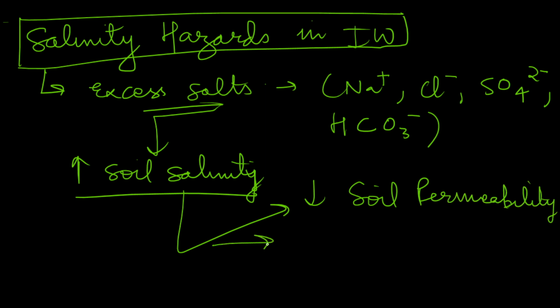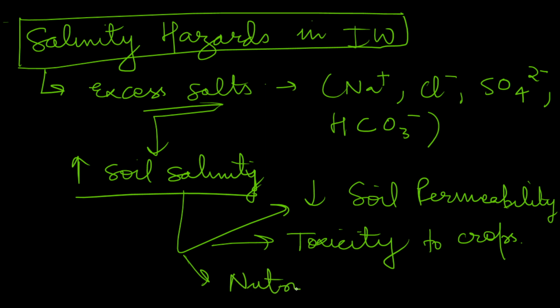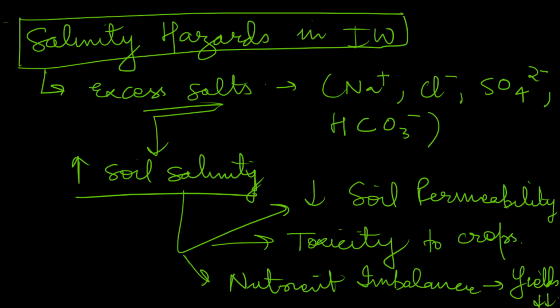It will act as toxic to crops, so toxicity to crops, and there would be nutrient imbalance and reduced yields. There will be nutrient imbalance, and significantly our yields will also reduce. So this was about salinity hazards in irrigation water when excess salts are present.